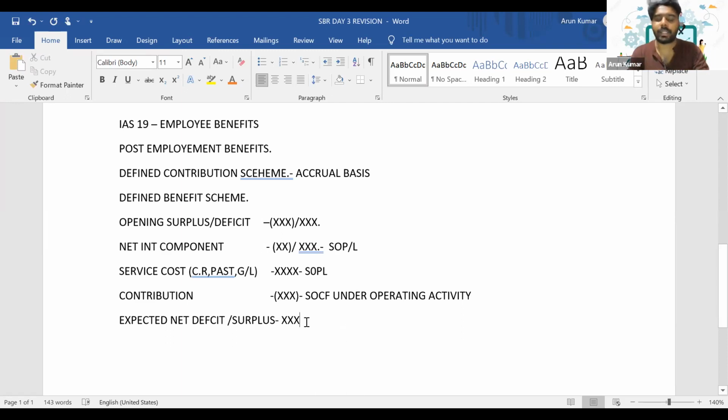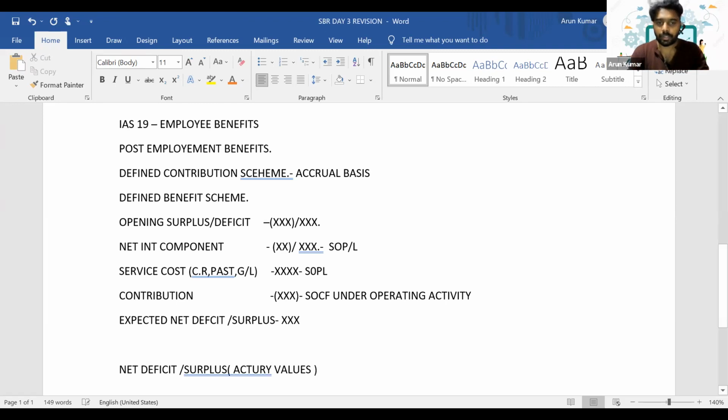So now we got the expected net deficit or surplus. It will get compared with the actuary value. The actuary is a separate professional team who are more experienced in predicting market changes. Based on the number of employees expected to leave in the future on the basis of demographic factors, they will predict the value of the asset and the liability. So we'll calculate the net deficit or surplus using the actuary value, which will be given in the question.